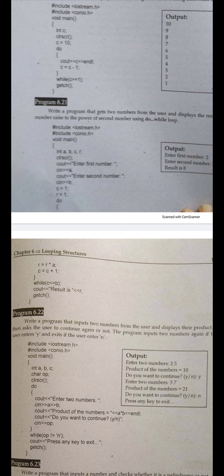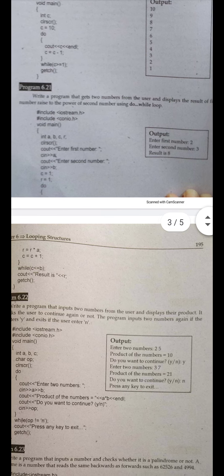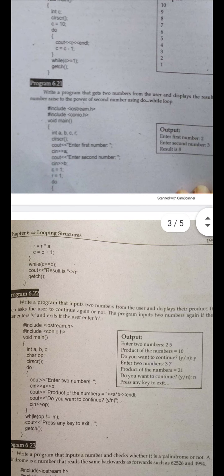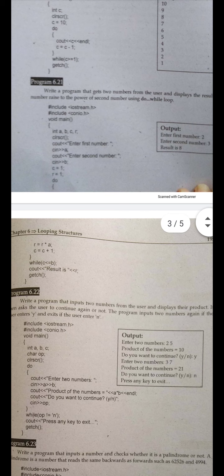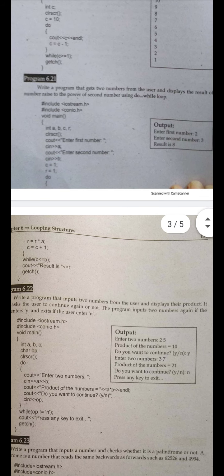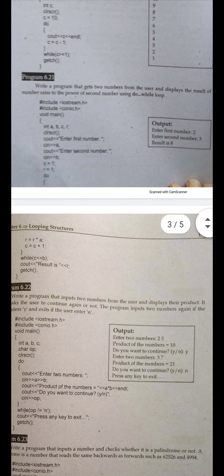Now the clear screen function is used to clear the screen. Now the requirement of the programmer is to enter two numbers from the user. It means we have to give input through the keyboard. We will use cin with the cout statements as well. So cout, enter first number, and cin means we will enter the value through the keyboard and the value will be moved to variable A. Then again, enter second number, and the value will be moved to variable B.